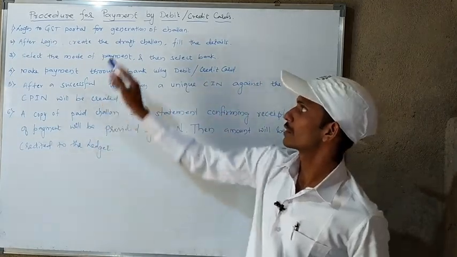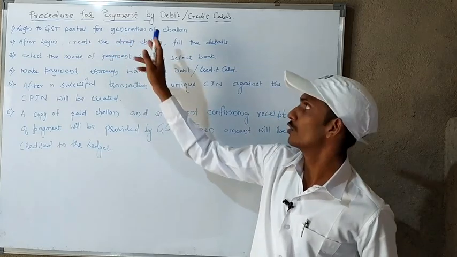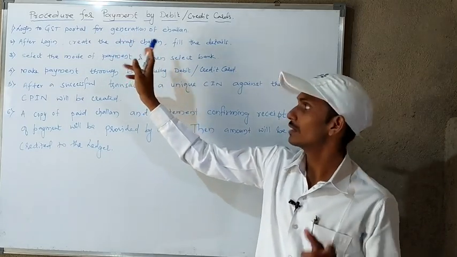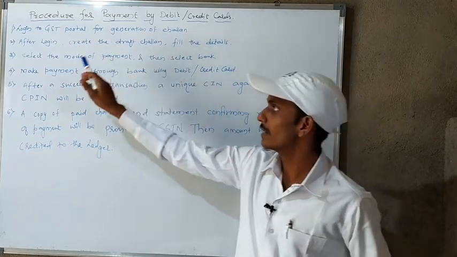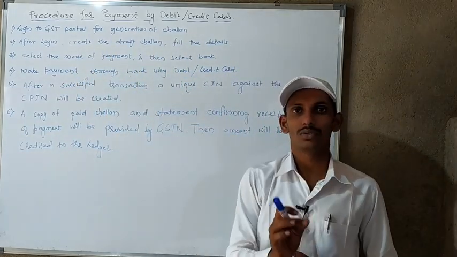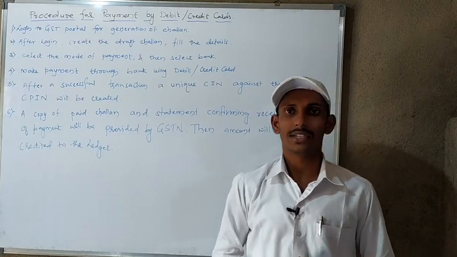Again I will repeat: first of all you generate the challan and fill in the necessary information, then you select the mode of payment, then you select the bank, and then you make the payment using the debit card or credit card.